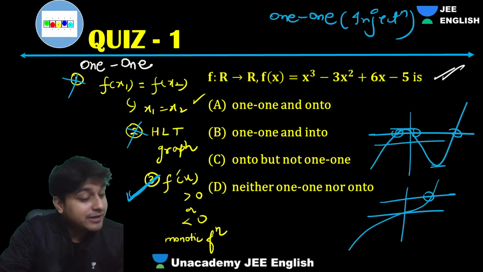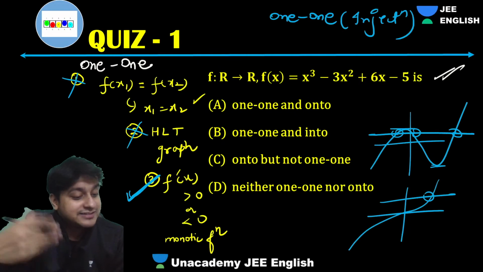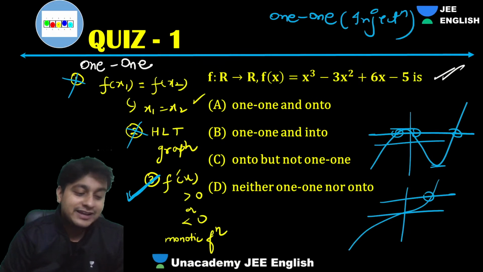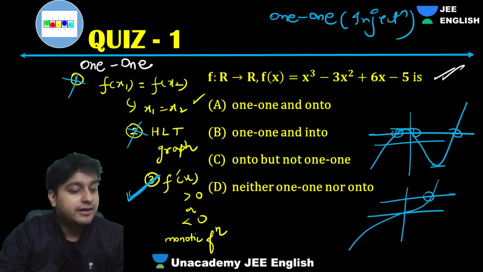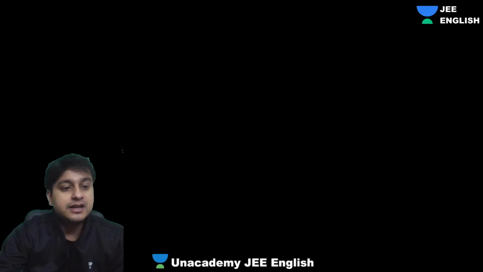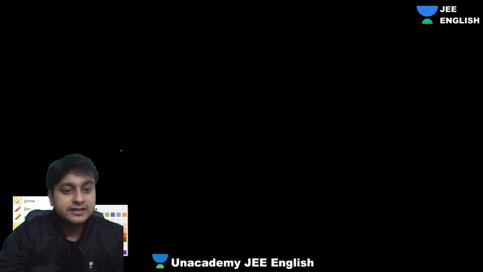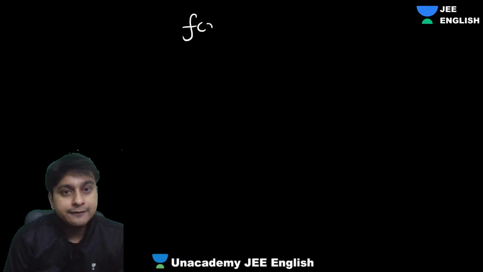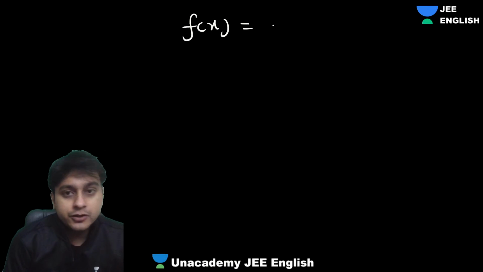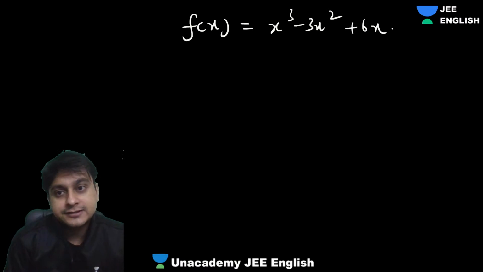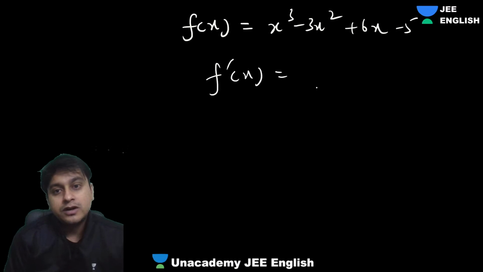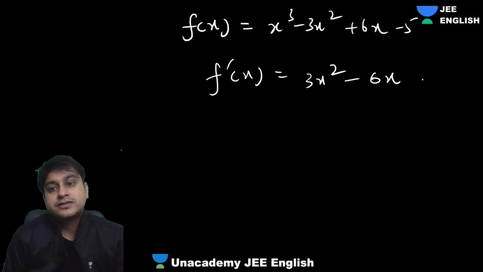Next question is a similar problem, so you will understand how to do it. I'm going to take the third way, that is, differentiating this function. So let's check the differentiation of this function. My f of x will be nothing but x cube minus 3x square plus 6. So if you just check the f dash of x, what is it coming? Minus x plus 6.